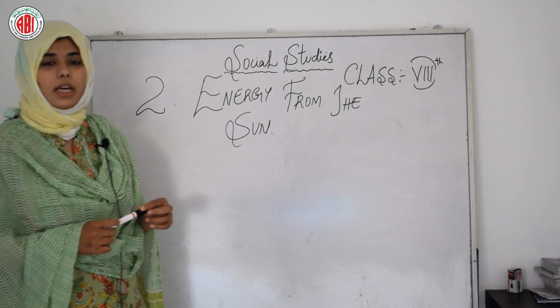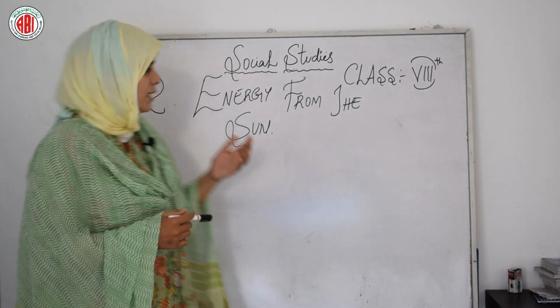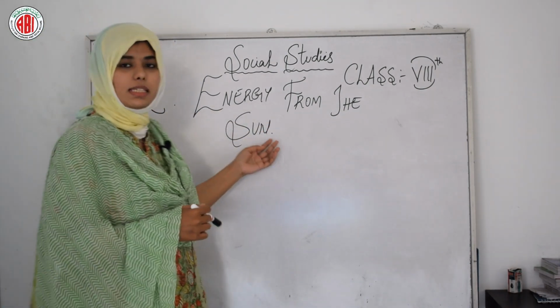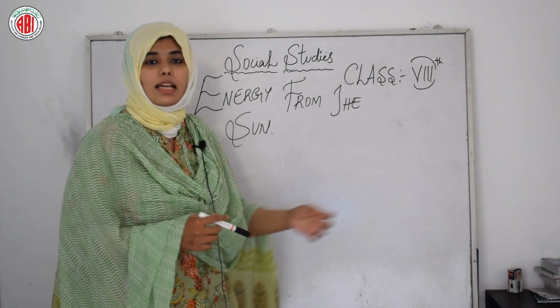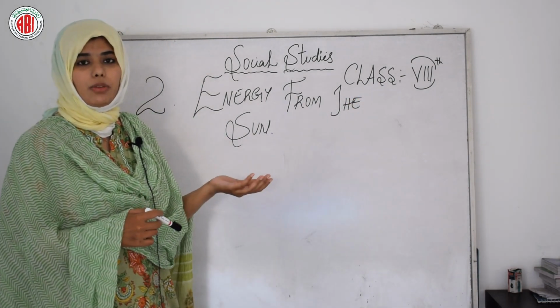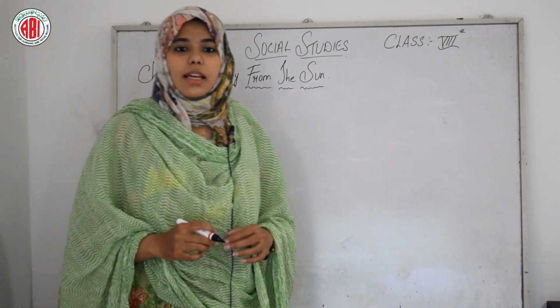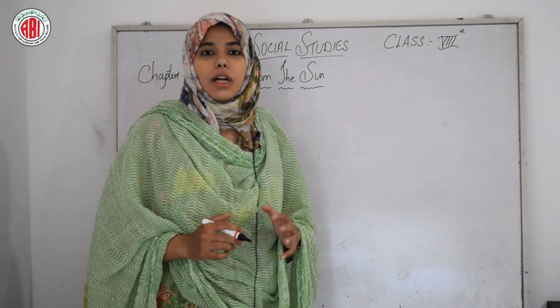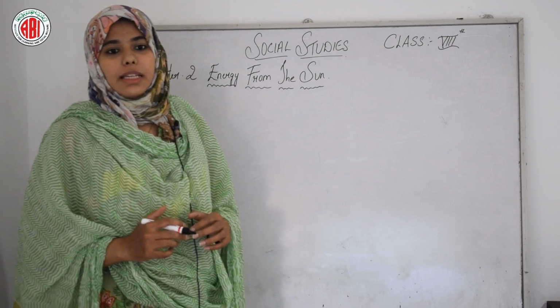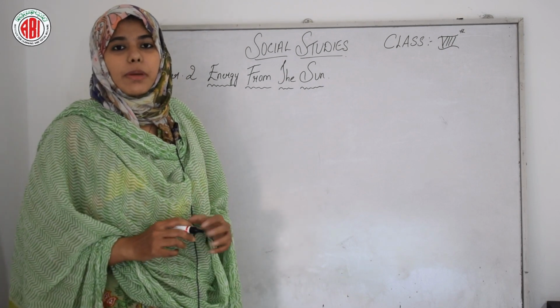In this class we are going to continue our same lesson, which is energy from the sun of class 8. In this class we are going to learn further about this lesson only. The energy which is coming from the sun is more or less constant throughout the year. So that is why that leads to the change in the temperature on the earth.